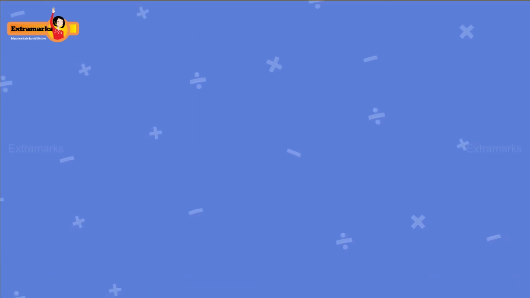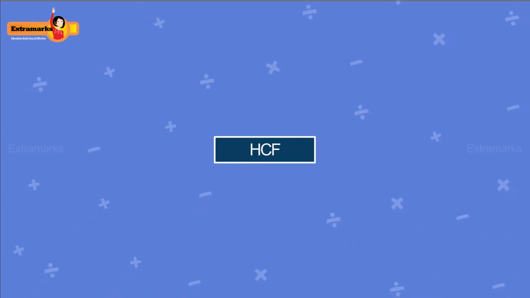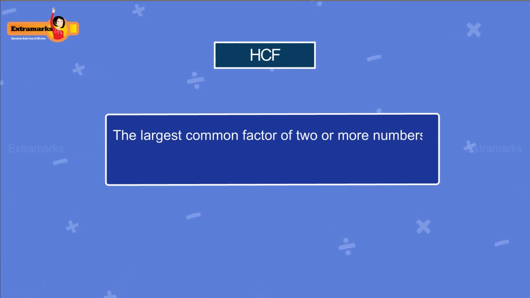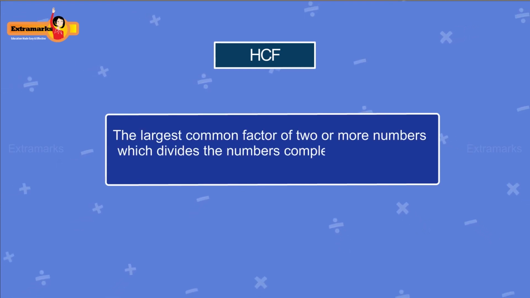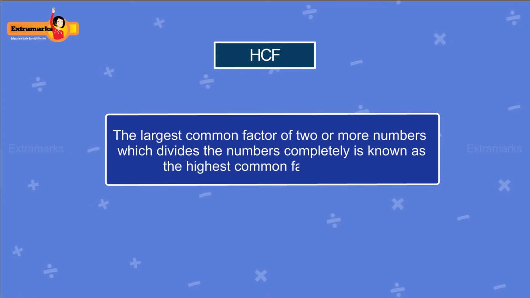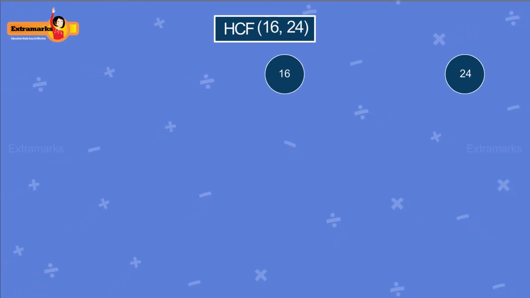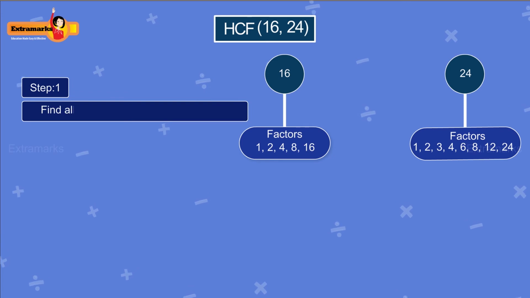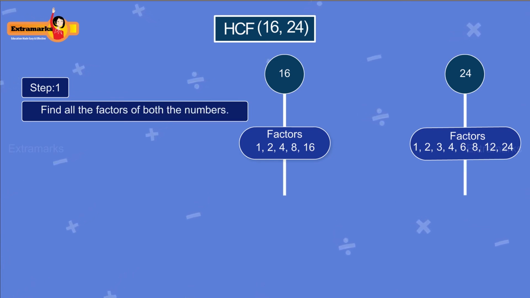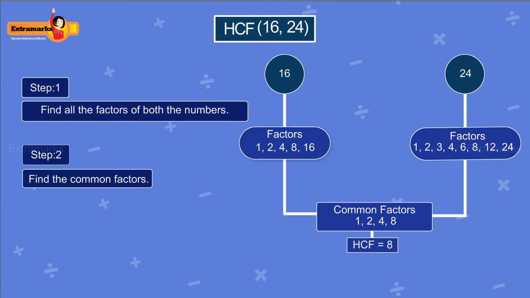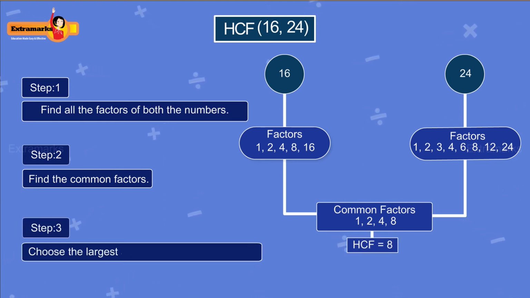Thus, we can solve such problems using HCF, and it can be formally defined as follows: the largest common factor of 2 or more numbers which divides the numbers completely is known as the highest common factor or HCF. To find the HCF of given numbers, you have to follow 3 simple steps. Step 1. Find all the factors of both the numbers. Step 2. Find the common factors. Step 3. Choose the largest among the common factors.